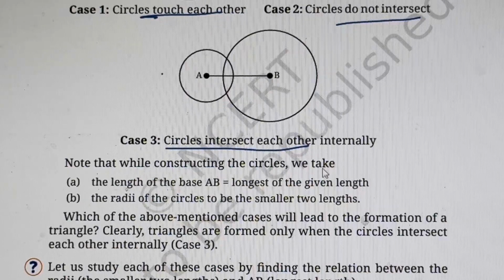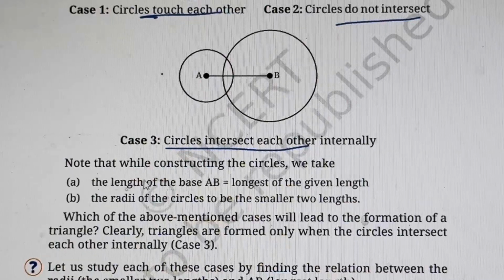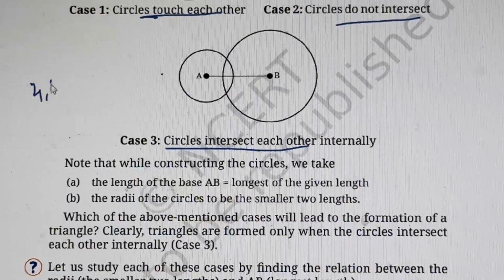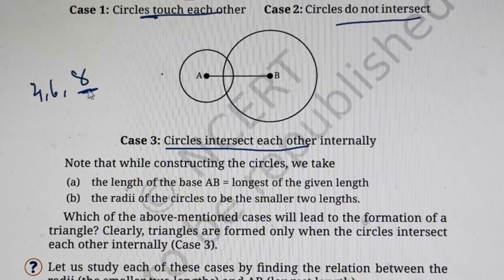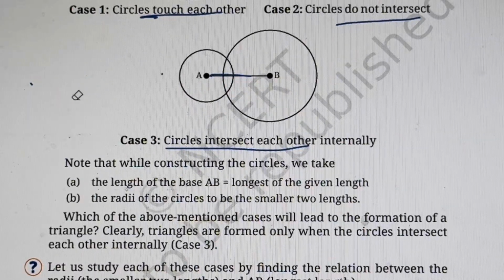Now while constructing the circles, we need to consider two points. First, the length of the base should be the longest of the given lengths. Suppose it is given as 4, 6 and 8. So the base length will be 8 centimeters. That we need to remember. That is point number 1.